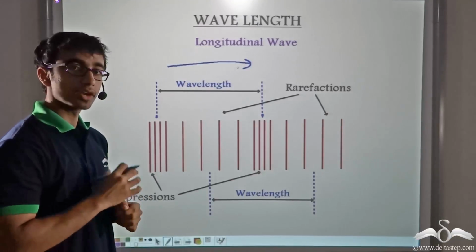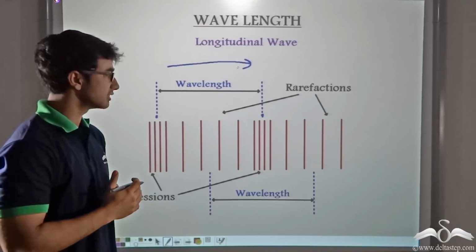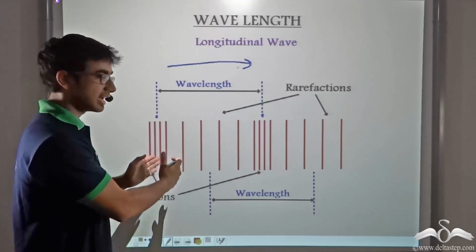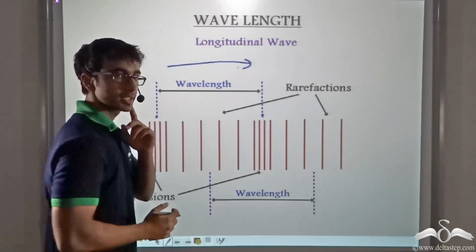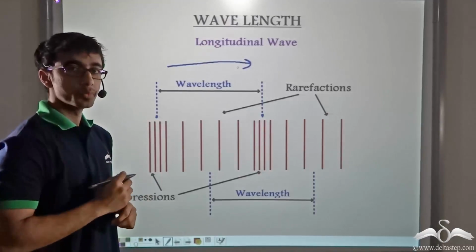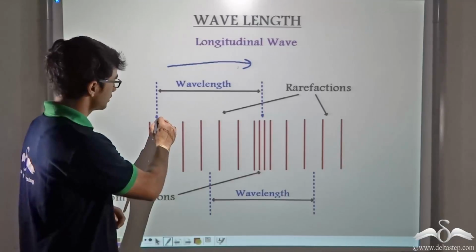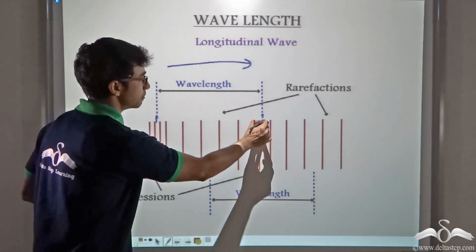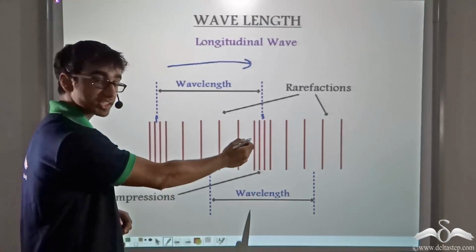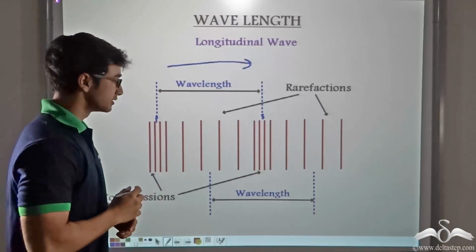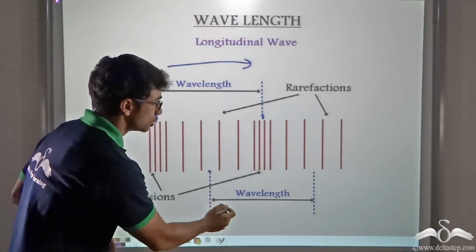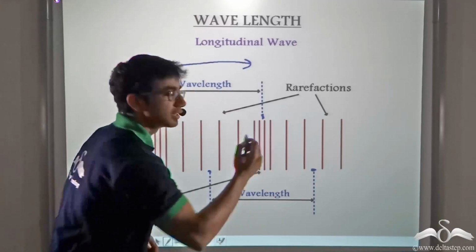And you know that in a longitudinal wave, the wave travels in the form of compressions and rarefactions. So in this case, we define a wavelength as the distance between two consecutive compressions, or the distance between two consecutive rarefactions.